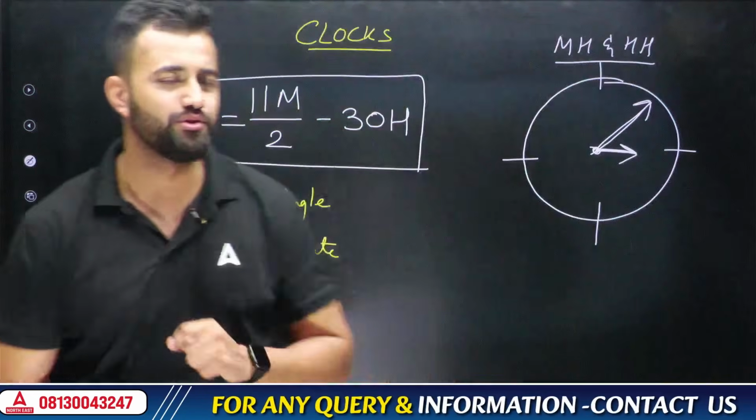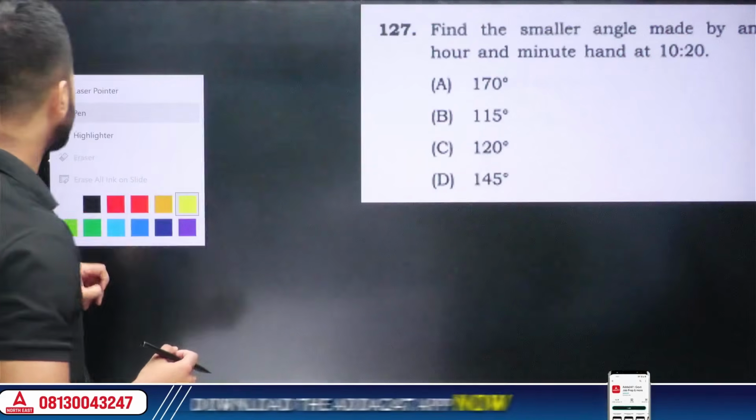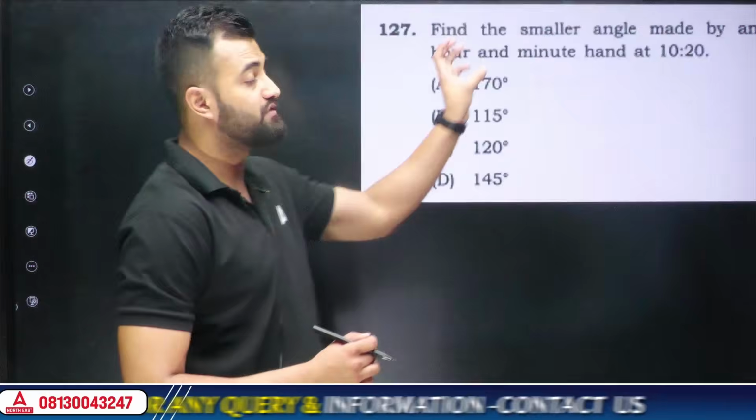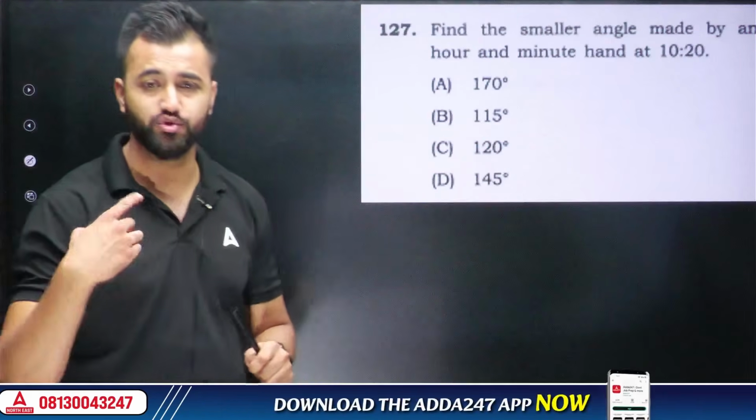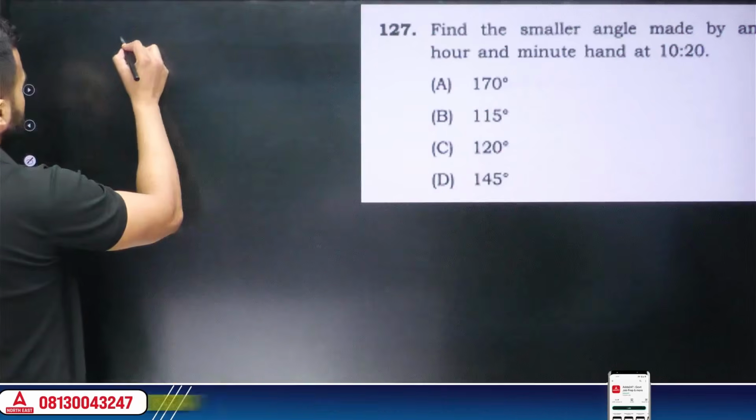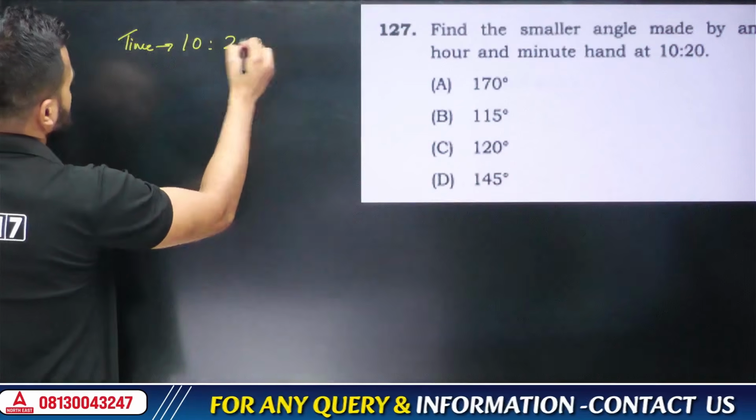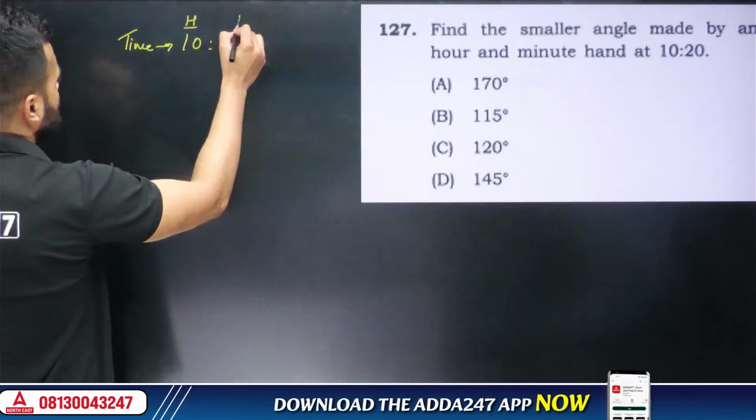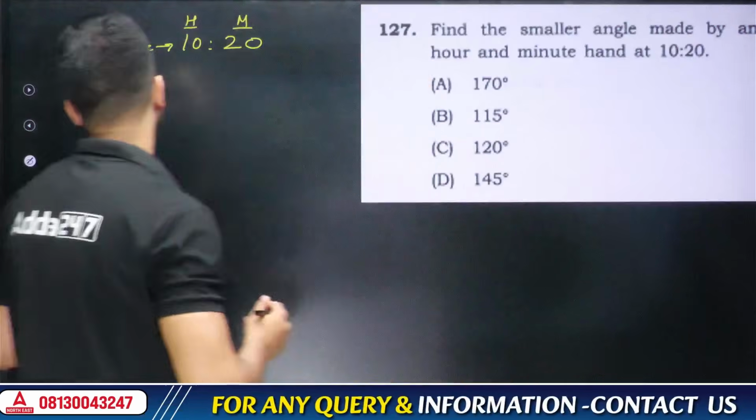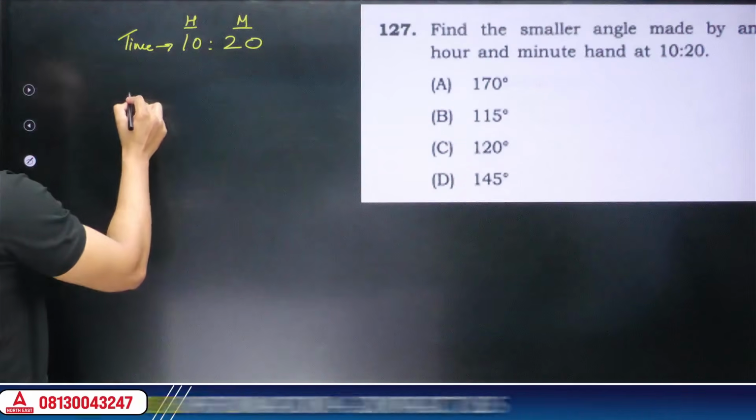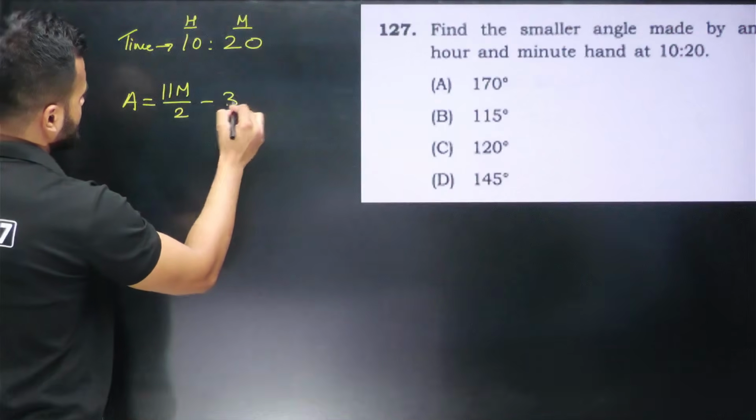Okay, let me show you how to utilize this by the first question which was asked in your examination. So out here, if you notice, what's given is that they have said that find the smaller angle made by an hour hand and minute hand at 10:20. So they have mentioned that the time they have given to us is how much? It is 10:20. And also we know that this is hour and this is our minute. Now what do we need? We just need the angle between them. So what do we use? The formula. Yes, use the formula. Angle is equal to 11m divided by 2 minus 30h.